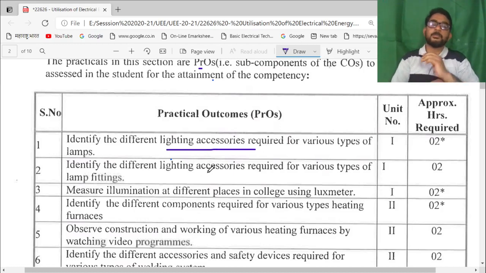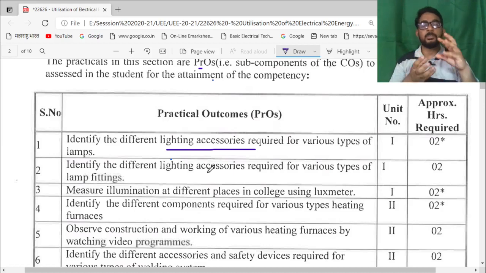Now in the early days, only one lamp was available, that is the tungsten filament lamp. So what are the requirements for a tungsten filament lamp? Only one holder, one lamp, that is the accessories, and one filament inside.